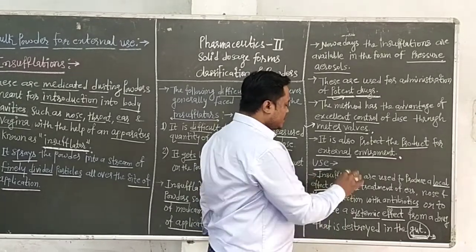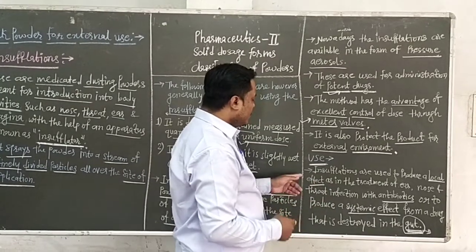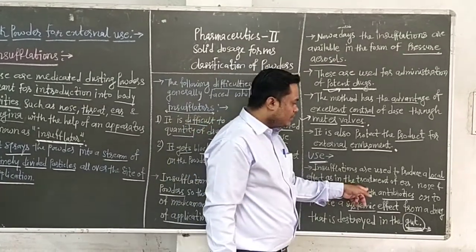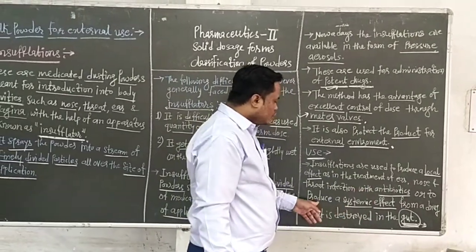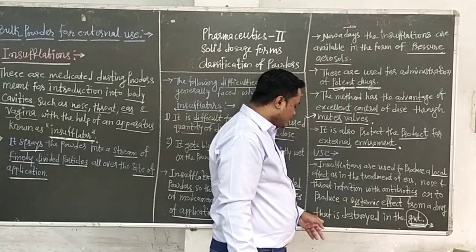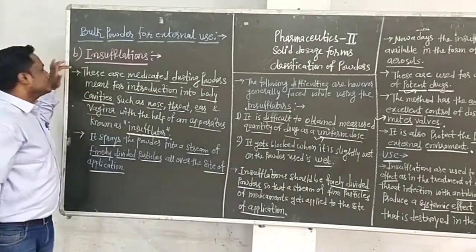Insufflations are used to produce the local effect as well as the systemic effect. In local effect, it gives the treatment of ear, nose and throat infection with antibiotics, or to produce also the systemic effect from the drug that is destroyed in the gut. So this is all about the insufflation.